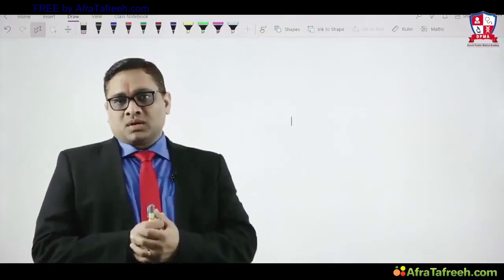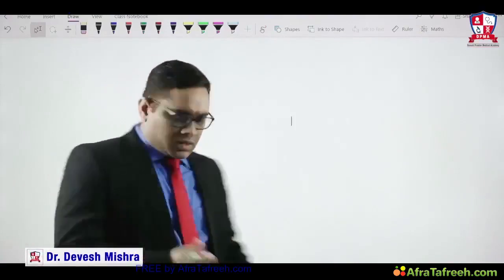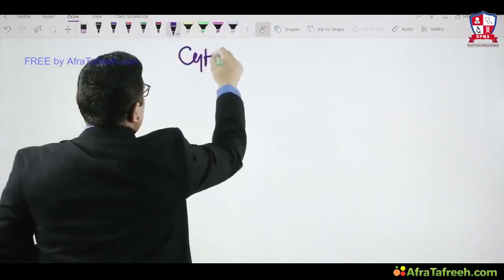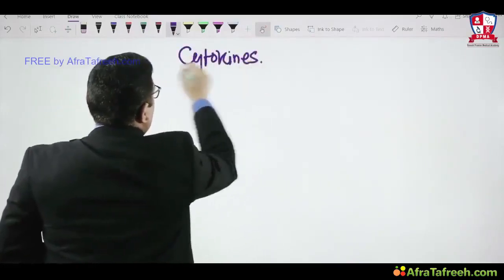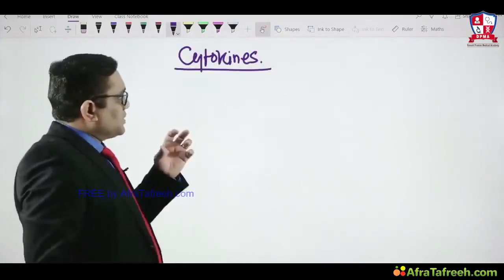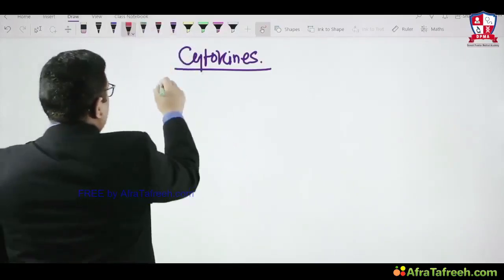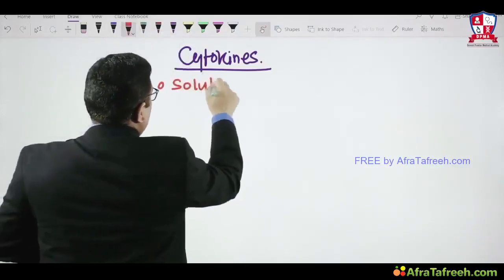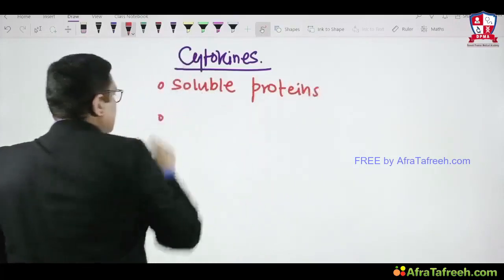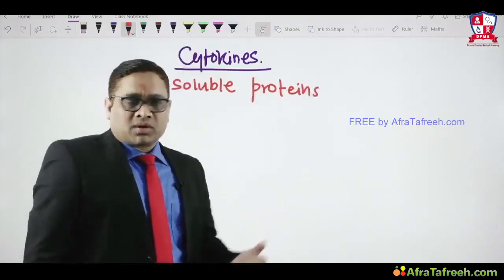So as I was telling you about newly synthesized inflammatory mediators, the most important topic is the cytokine, right? So now we are going to discuss cytokines. So what are the cytokines? Cytokines are soluble proteins, right? This is the important thing we have to understand. And these soluble proteins are synthesized by which cell? That is another important thing, right?